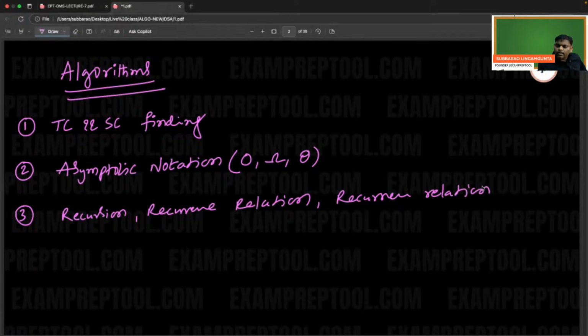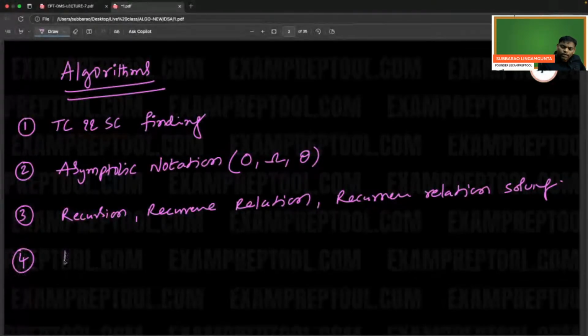Recurrence relation solving. This is the third topic, which is a very, very important one: recursion, recurrence relation, recurrence relation solving. The fourth one is divide and conquer, which is also a very important one.